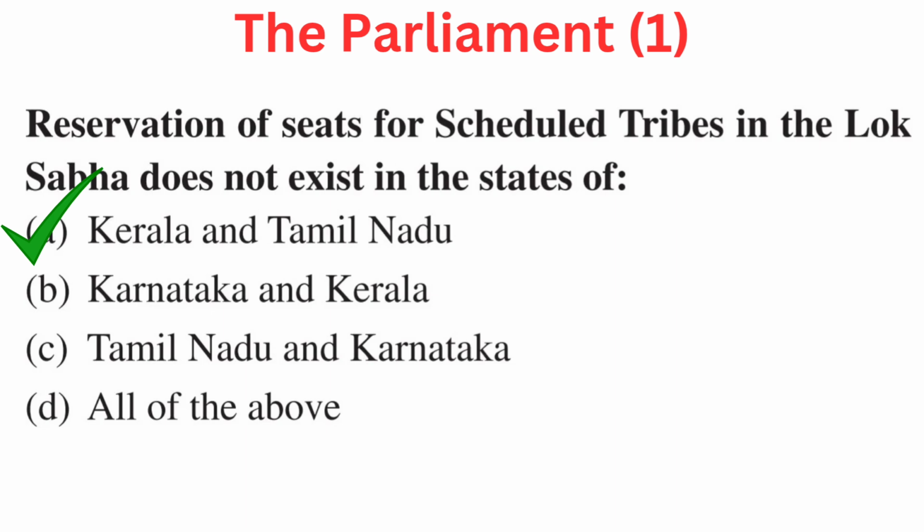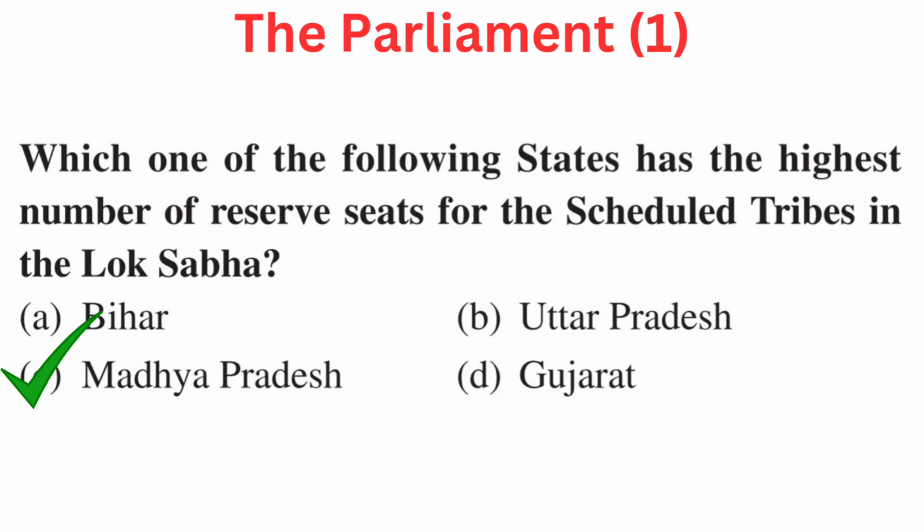Right answer is A. Kerala and Tamil Nadu. Your question is, which one of the following states has the highest number of reserved seats for the scheduled tribes in the Lok Sabha? Your options are A. Bihar, B. Uttar Pradesh, C. Madhya Pradesh, or D. Gujarat. Right answer is C. Madhya Pradesh.